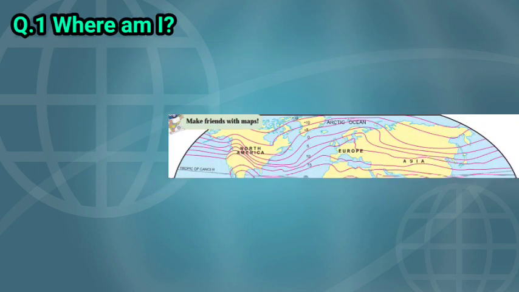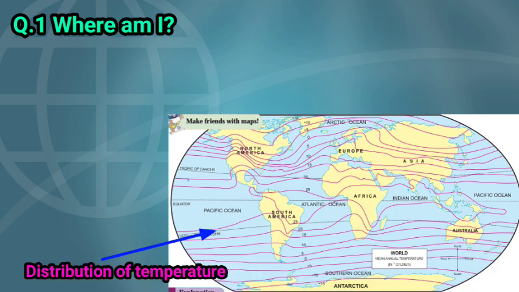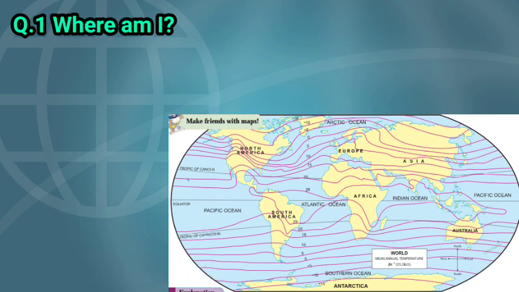Question number 1: Where am I? Children, we have learned about the isotherm line. The distribution of temperature is shown on the map with isotherm lines. Isotherms are lines drawn on a map to connect places of the same temperature.